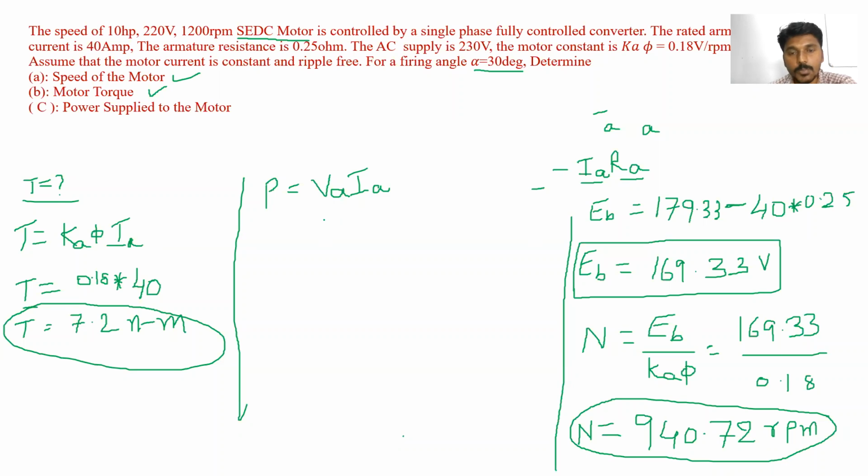In the case of AC, the power factor will be present: V into I into cos phi. But here it is DC, so the power factor is not present. Only power P is equal to VA into IA. So what is the value of VA here? Am I audible, all of you?